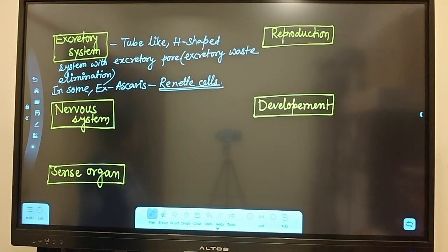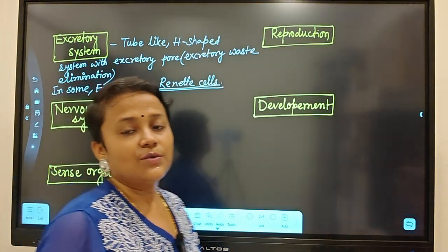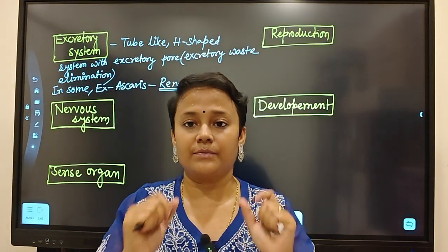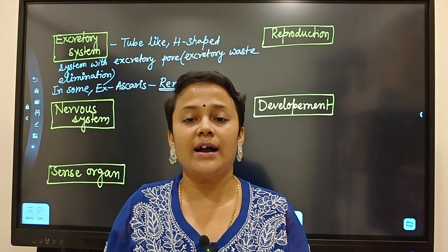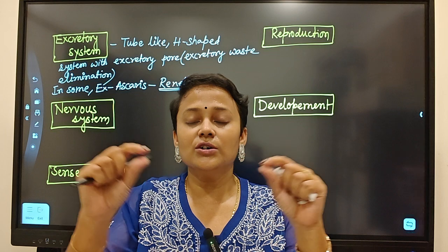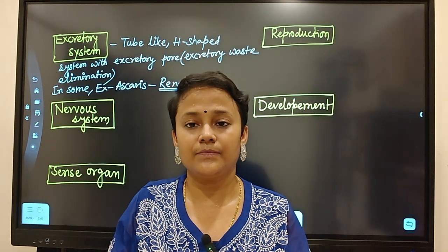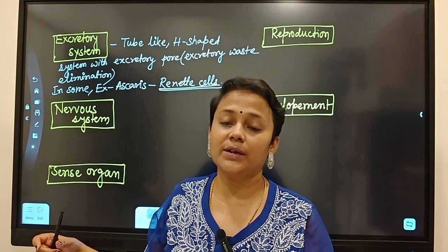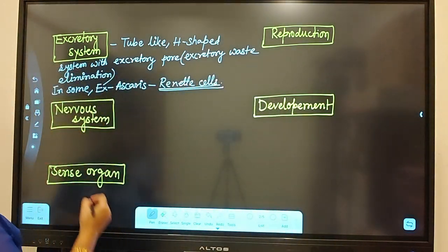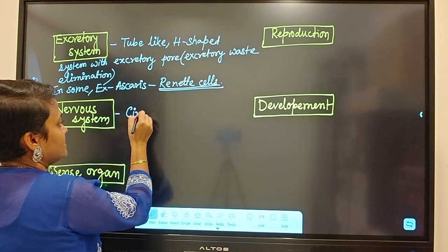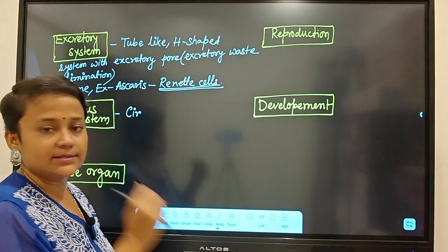Coming to the nervous system, there will be a circumpharyngeal nerve ring. From that ring, some fine nerves will go to the anterior part. In the posterior part, there will be a nerve cord. So the nervous system contains a circumpharyngeal nerve ring, which means it is around the pharynx.